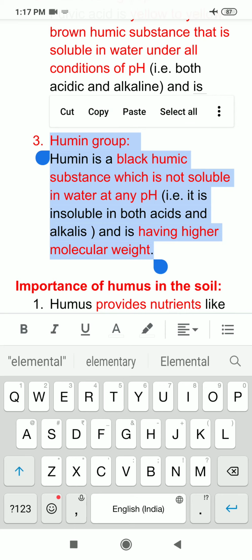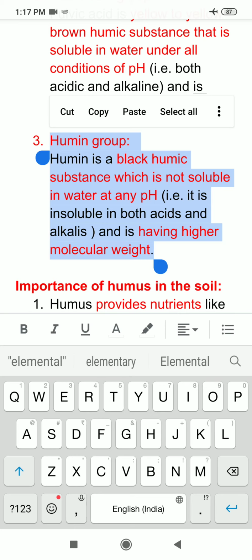So, to categorize, I can say that humine is black in color, humic acid compounds are brown in color, and fulvic acid compounds are yellow in color. And humine and humic acid are having higher molecular weight, whereas fulvic acid compounds are having low molecular weight.